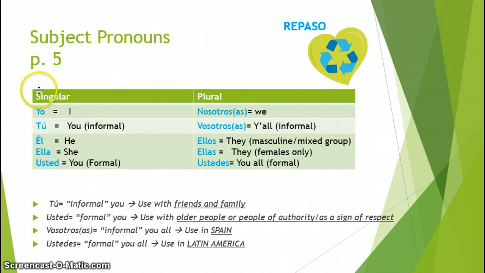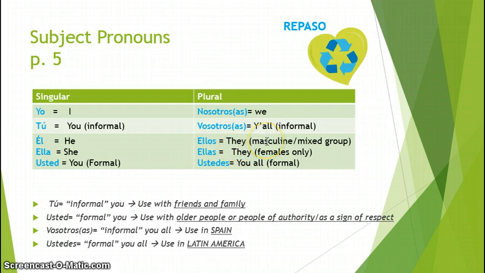Subject pronouns. Here we have the subject pronouns that we use in conjunction with verbs in order to conjugate. So these tell us who is doing the action in our verb. Yo significa I. Tú significa you. This is informal you. Él significa he, ella significa she, and usted significa you formal. On our plural side, we have nosotros or nosotras, meaning we. Vosotros or vosotras, meaning y'all. Once again, this is the informal you all. Ellos or ellas, these both mean they, depending on my group.